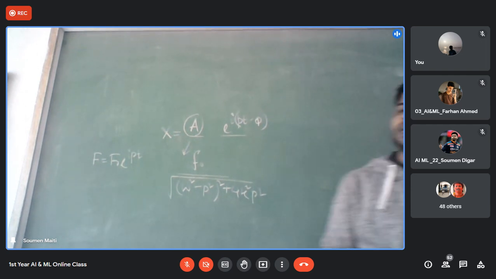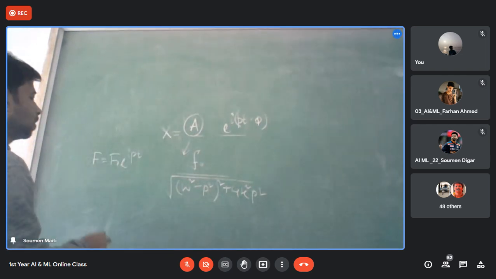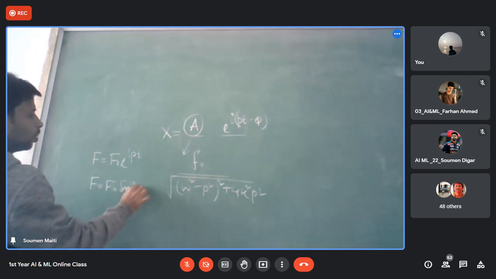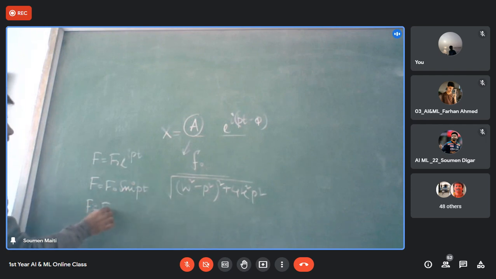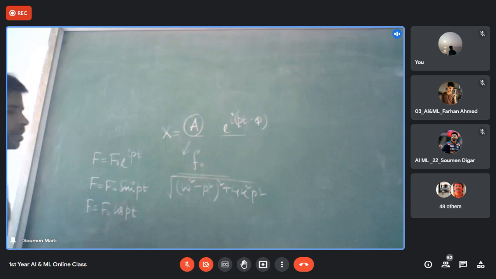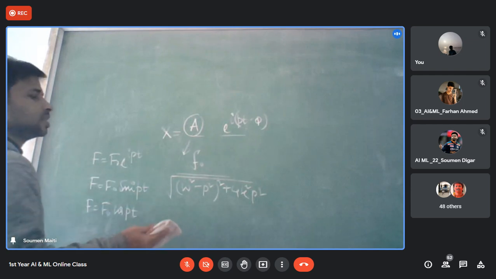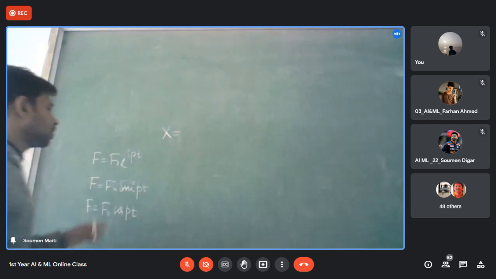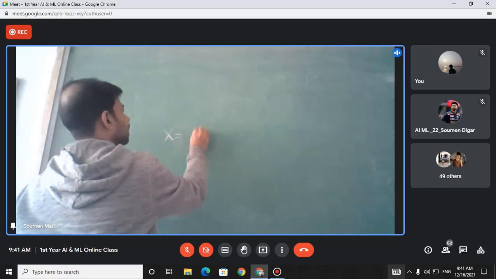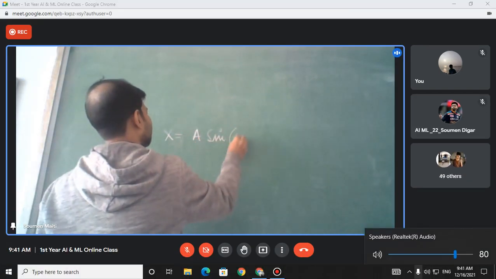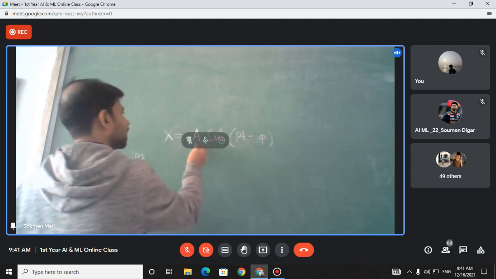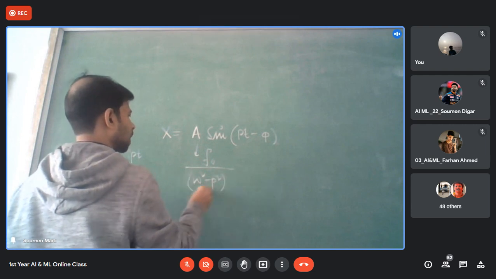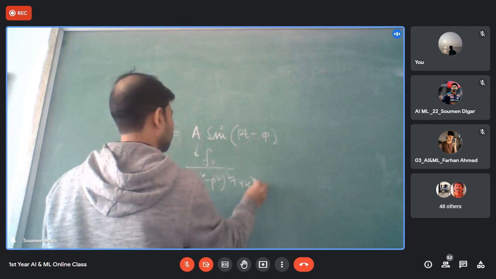Instead of e to the power i p t, if we consider F equal to F naught sin p t, or F equal to F naught cos p t, the only thing that will change is the expression in place of e to the power i p t. If we consider sin p t, the solution will be A sin(p t minus psi). Nothing else will change, where A is again the same expression. Okay, got my point?